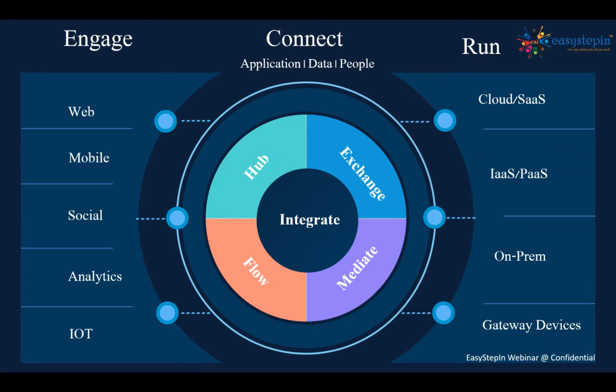Flow is a BPM, or business process management, platform where you can create mobile and web apps for your automation journey. Integrate is the main platform where you can exchange data from one system to multiple systems, or from one application to another application. As I mentioned, Boomi is an end-to-end service provider where you can do web, mobile, social, analytics, and everything, IoT also, and you'll be able to deploy a cloud-based version as well as an on-premises version.